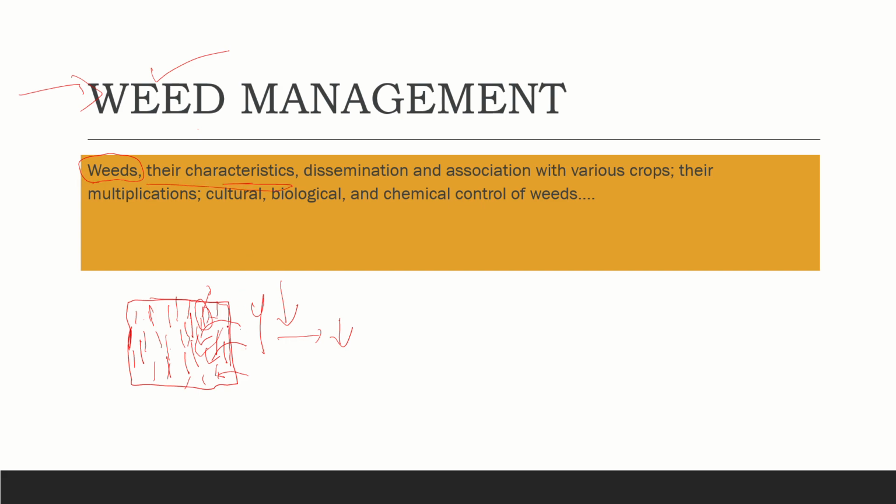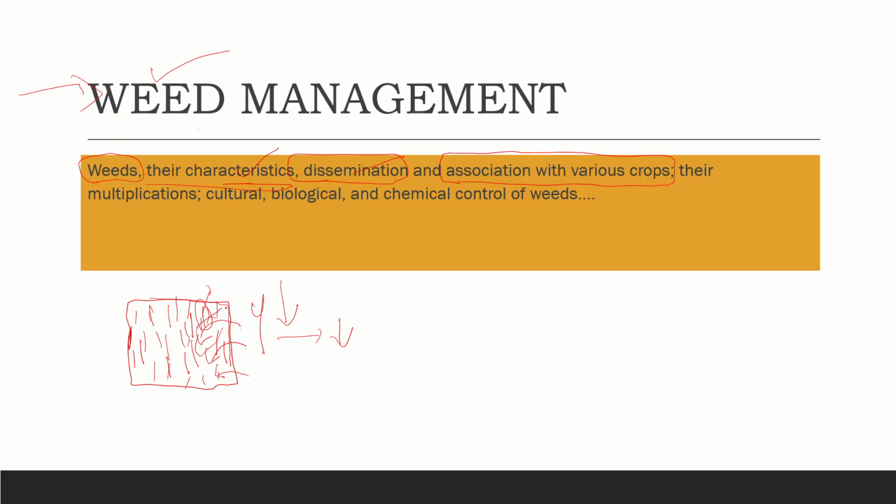Weeds have certain characteristics: they produce a lot of seeds, and they can take different forms like grasses and dicot plants. We also study dissemination, meaning how they disperse, and their association with various crops.